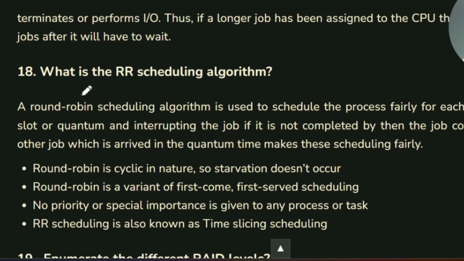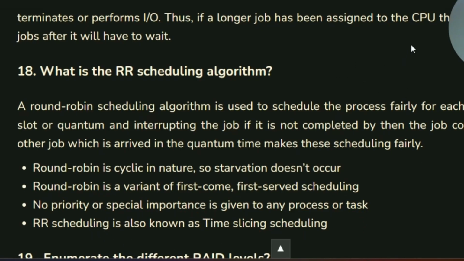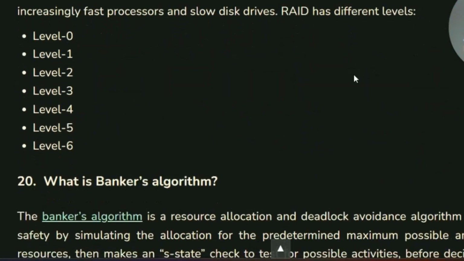So, this is also a preemptive scheduling technique, right? This is a preemptive one because we can take out a process from the CPU in case it is a very long process and put a shorter one at that point. Now, it is cyclic in nature, so starvation does not occur. It is a variant of first come first served scheduling. No priority or special importance is given to any process or task, and it is also known as time slicing scheduling.